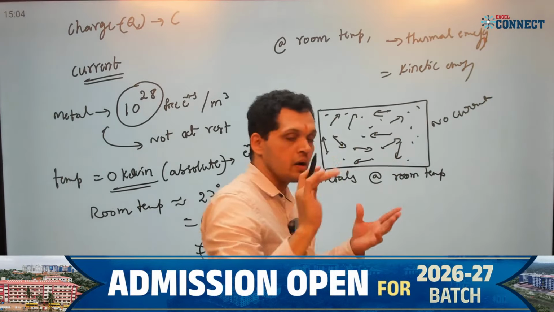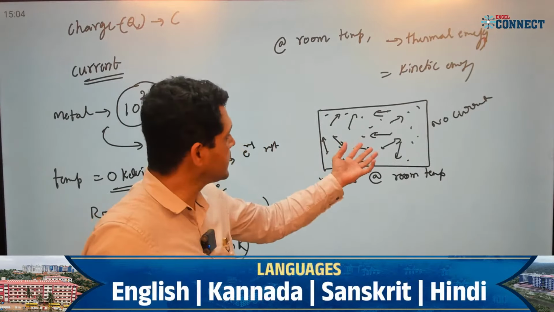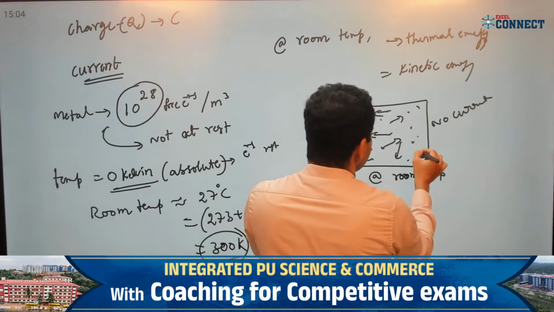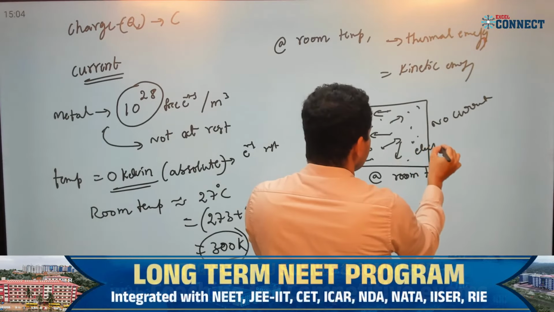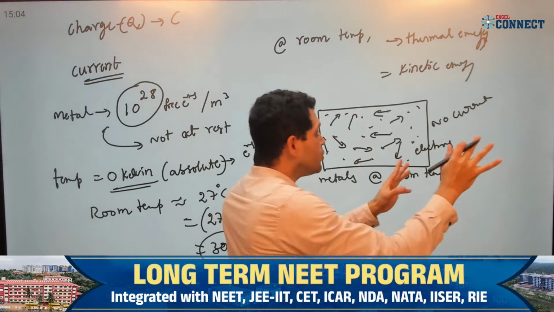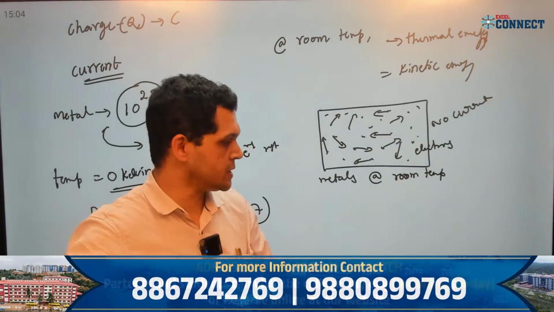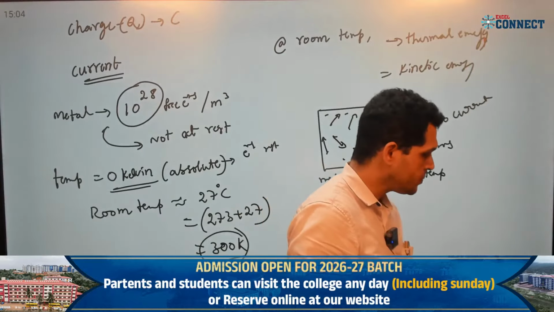There is no current there. We are not saying there is current. This dot represents electrons, and these electrons are flowing. These electrons are moving, but there is no current. Then what about your statement of electric current?